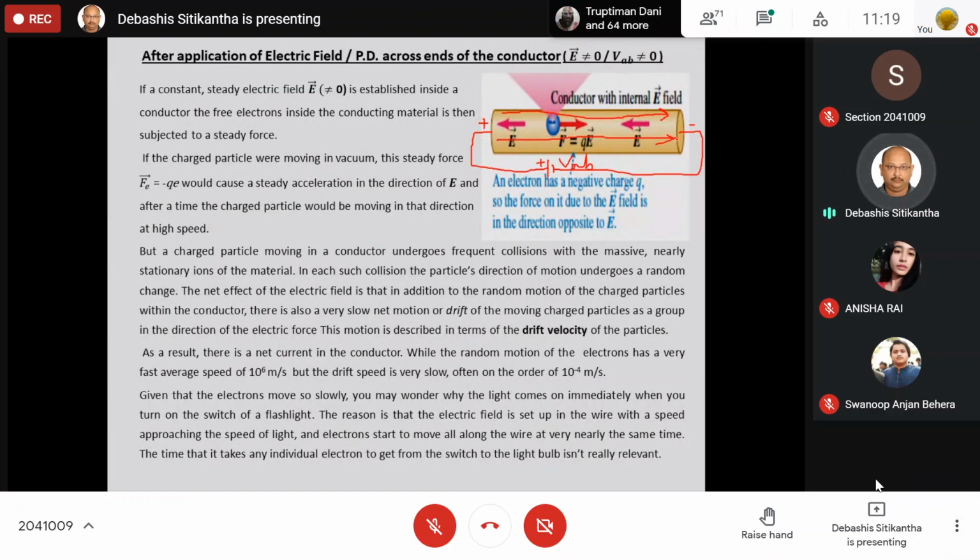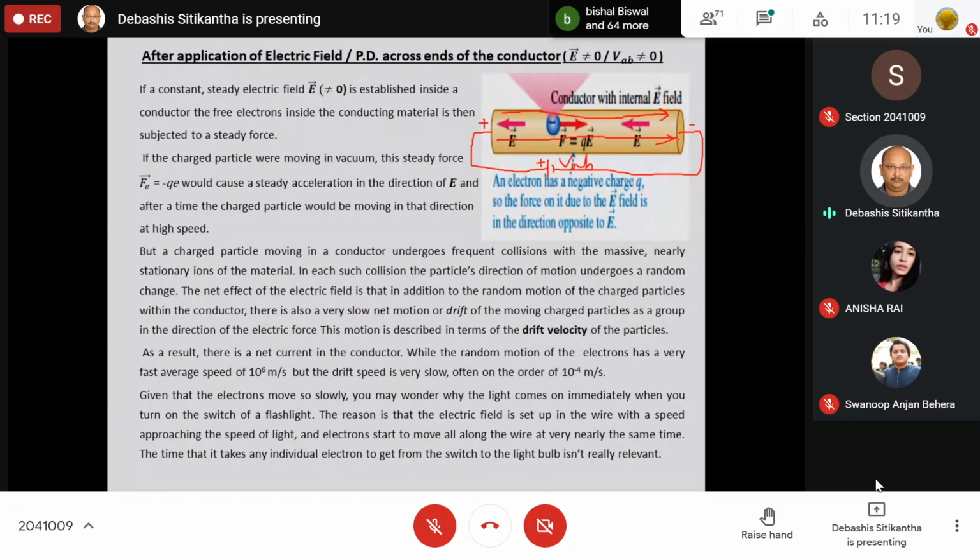Now, what is going to happen to the electrons? We all have studied that whenever we place an electron inside an electric field, it is going to move in a direction opposite to that of the electric field.